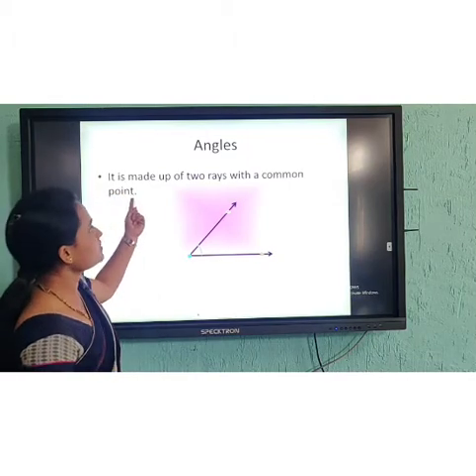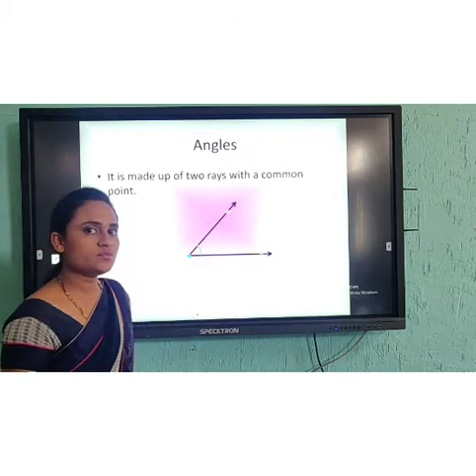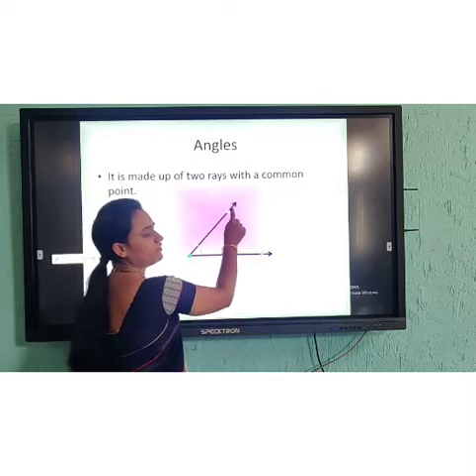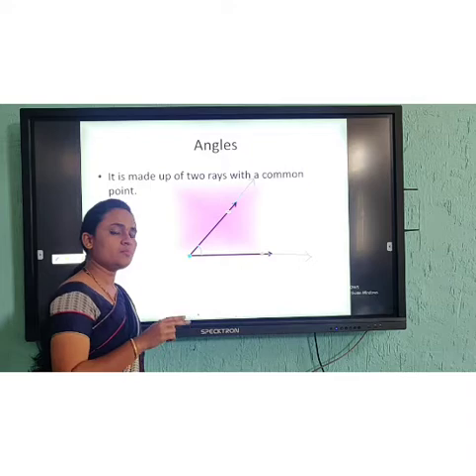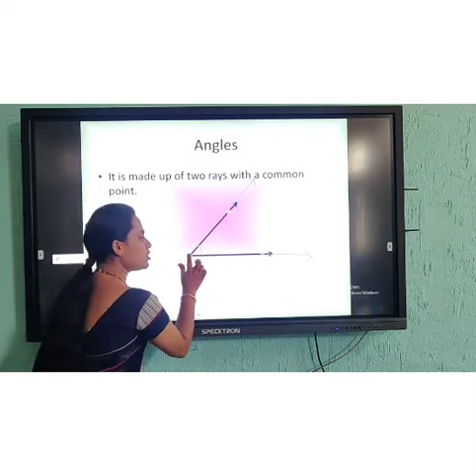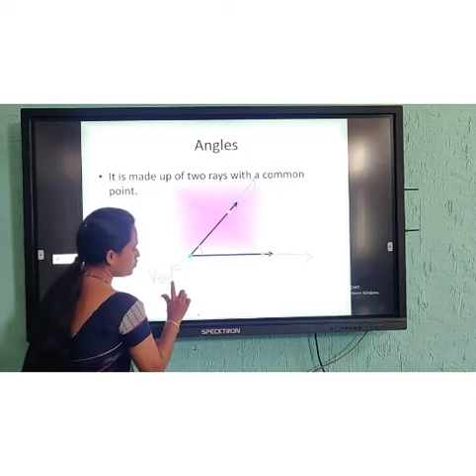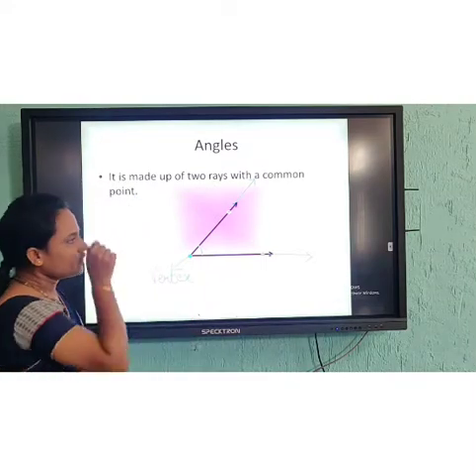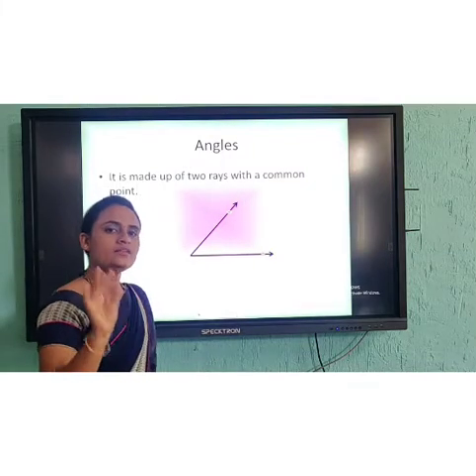So an angle is made up of two rays with a common point. Rays means, as I said, they have a beginning point, and where they do not have an end point, we can extend them. So it is made up of two rays where we get a common point, and we call this common point the vertex. Clear? Understood?